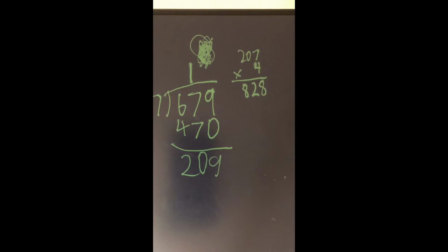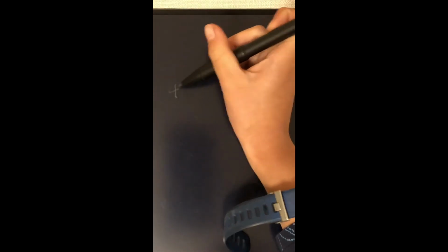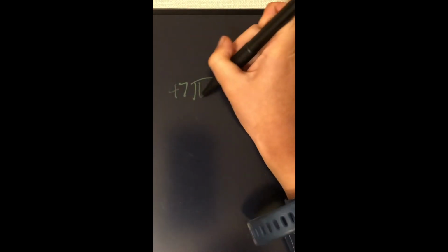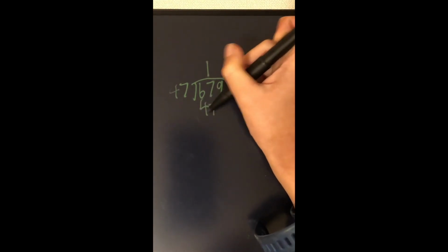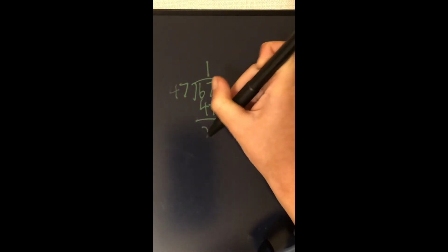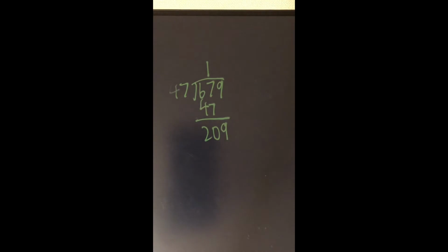Oh my god, what am I doing? Okay, 47 times 4.